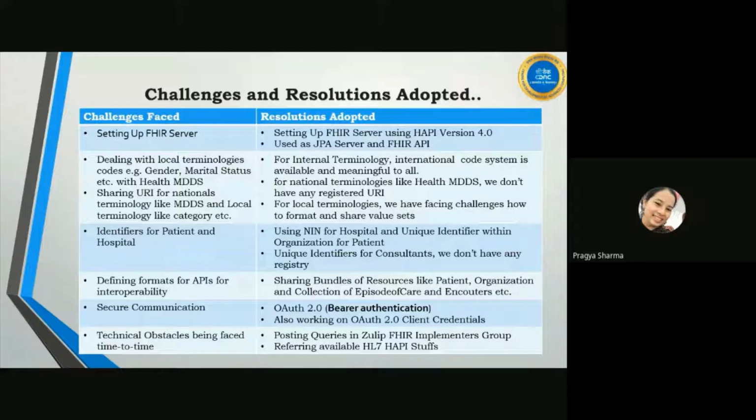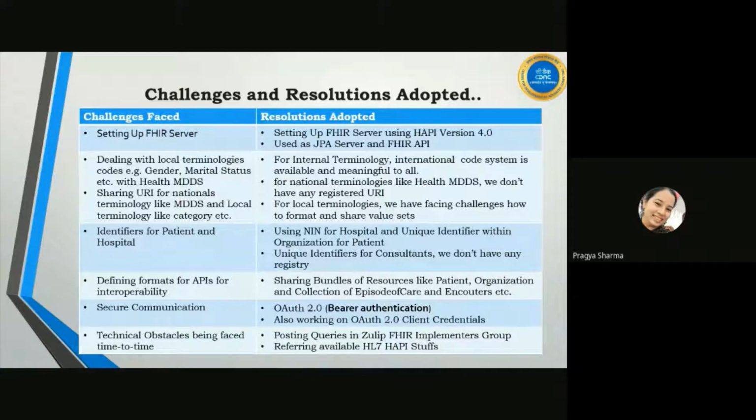The next problem was what should be the unique format for sharing this information, because sometimes it is a patient resource, sometimes an organization, episode of care, encounter, allergy intolerance, condition, etc. So what should be the unique format to be shared? For that purpose, we learned from our JPA server that whenever we do a search, it returns a bundle resource. In that format, we fixed a standard that whatever data we need to provide, we will share in the form of a bundle.